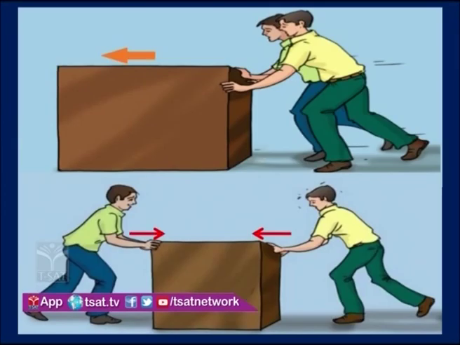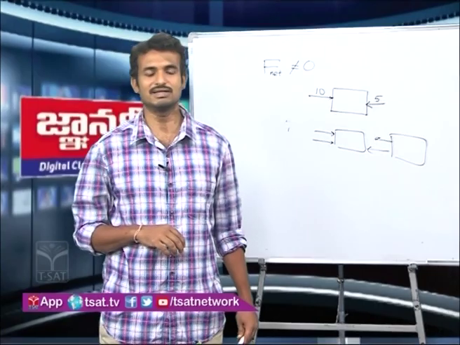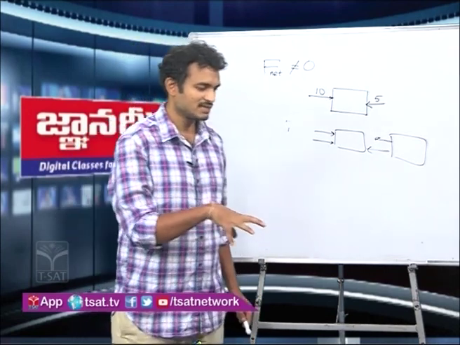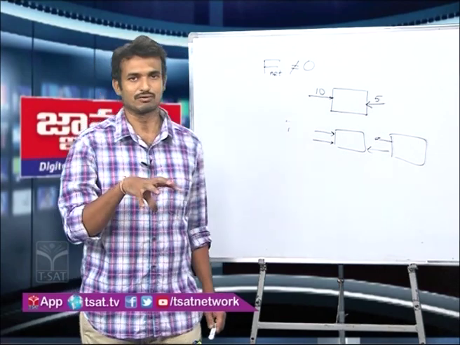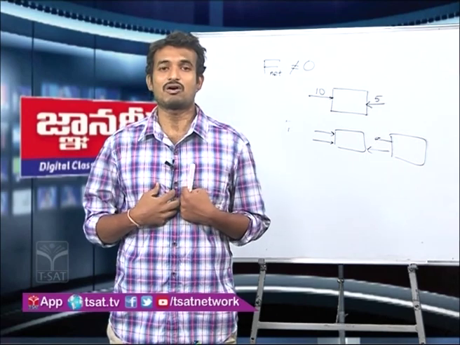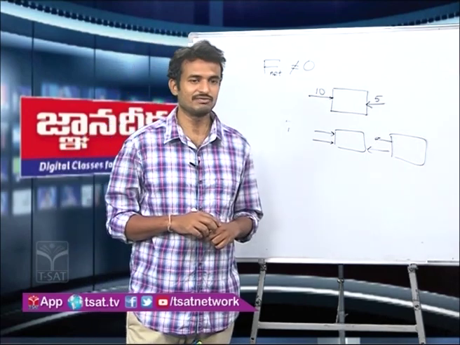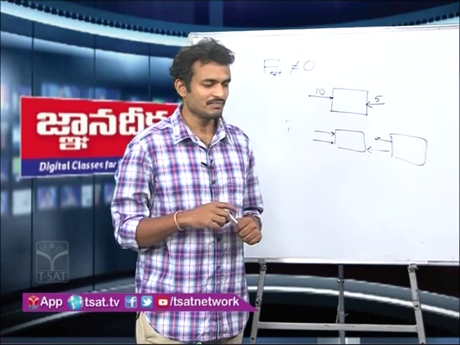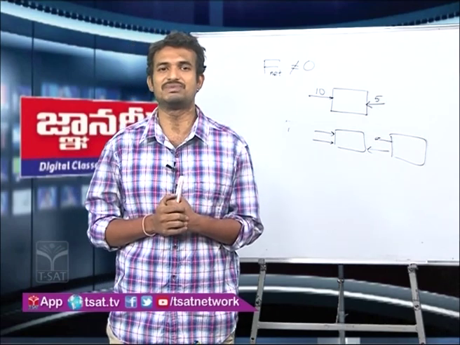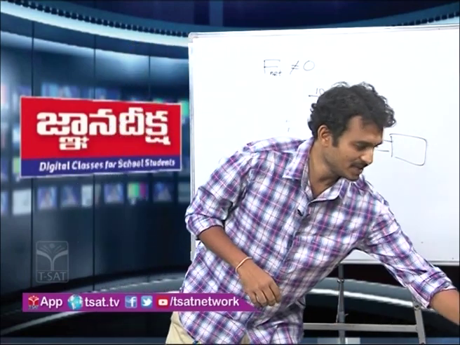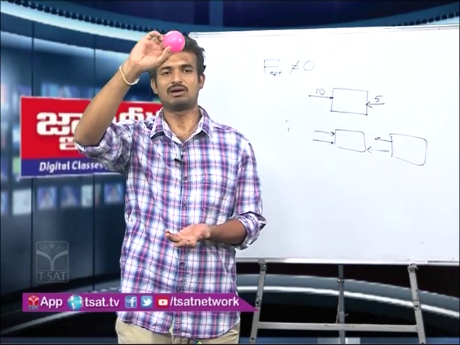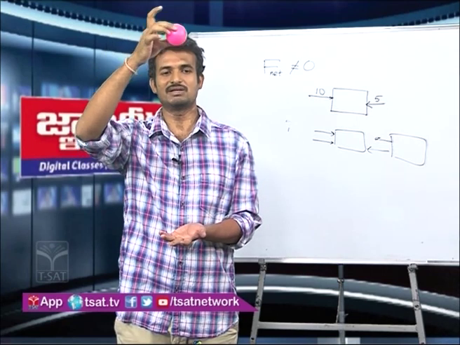So now coming to another topic. We divided the forces into two categories based on the net force, right? Now let us divide the forces depending on their contact nature. For example, some forces exist without any physical contact between the objects. Like for example, take a ball and just leave this ball free in air, then what happens?